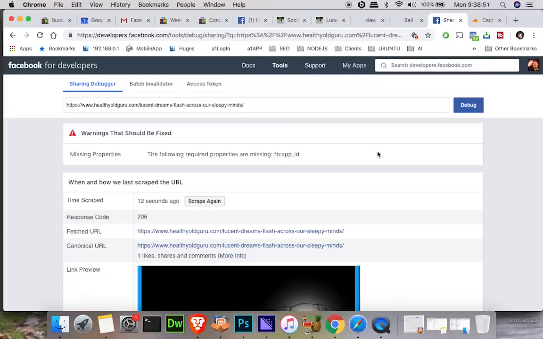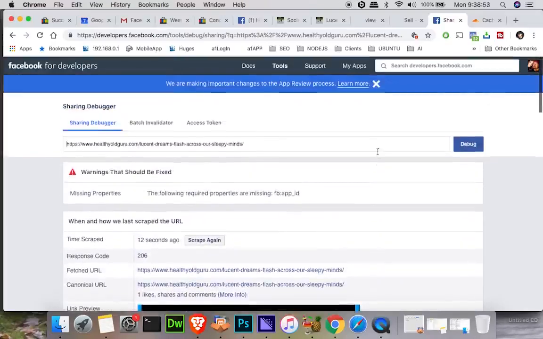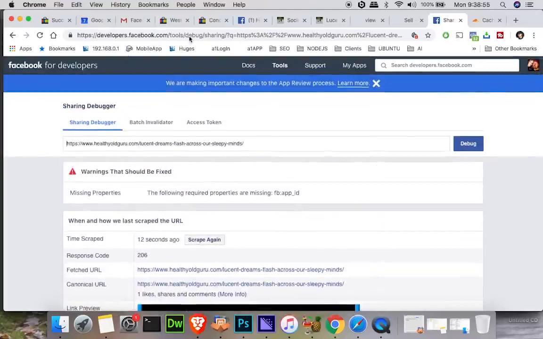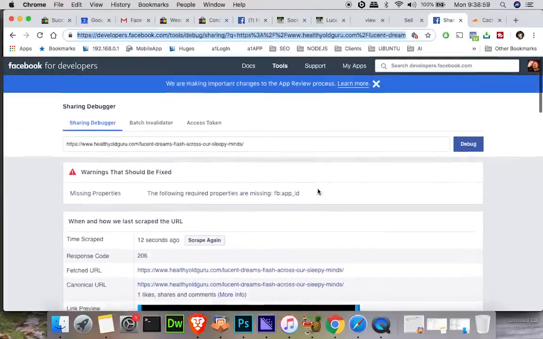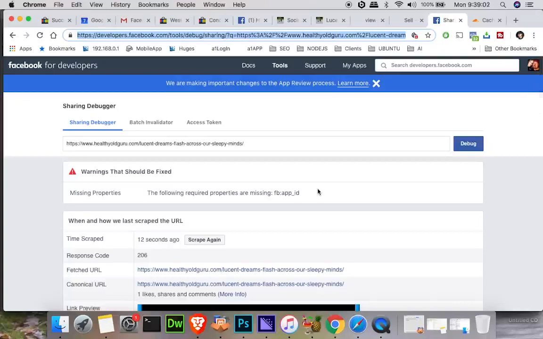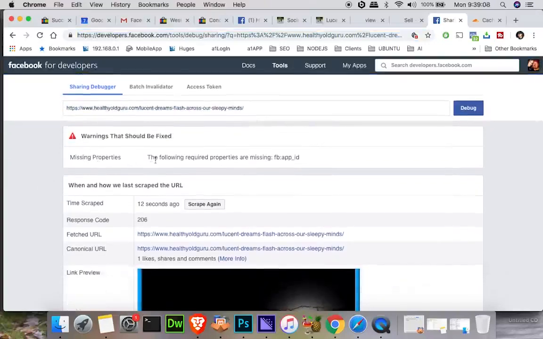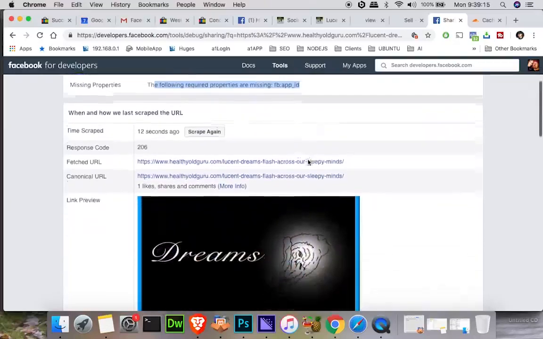Now, one of the things that I like to do before I share it on Facebook, I go to developers.facebook.com and I go to the debugger. If you put debugger Facebook in the Google search engine, it'll bring you here. And I grab the URL of the post we're going to be sharing. I have one warning here. It's the Facebook app ID. Now, if you don't have a Facebook app ID, don't worry about this. It doesn't mean that your post isn't going to be shared.